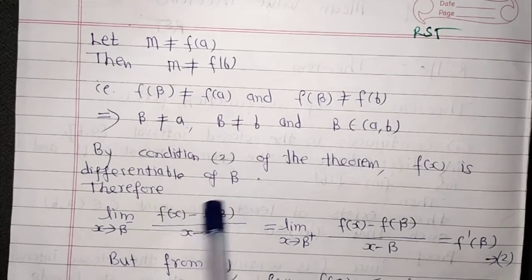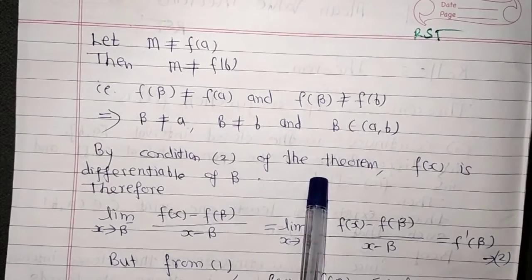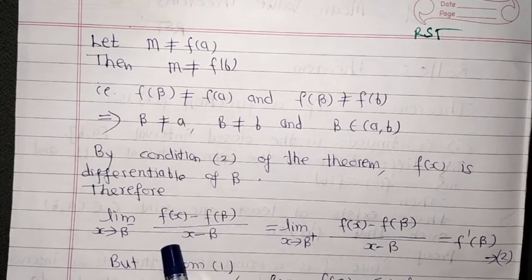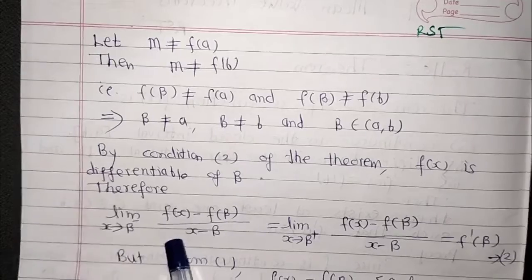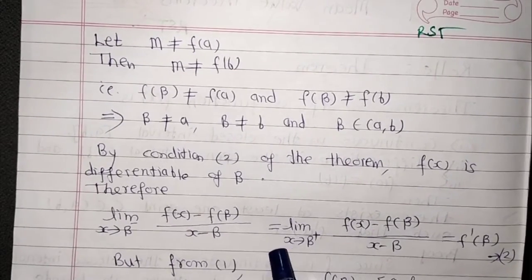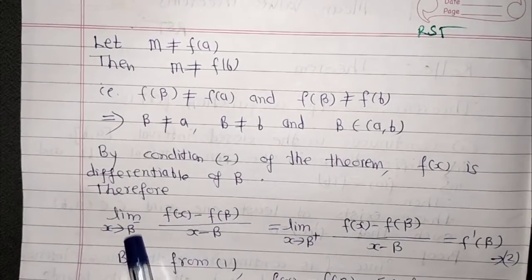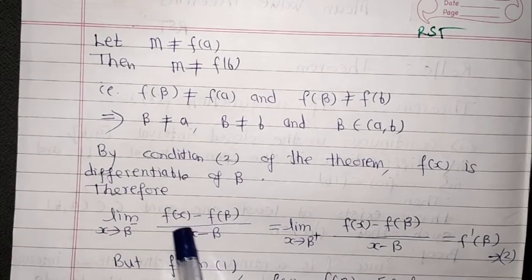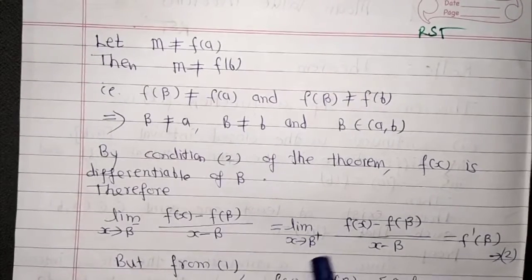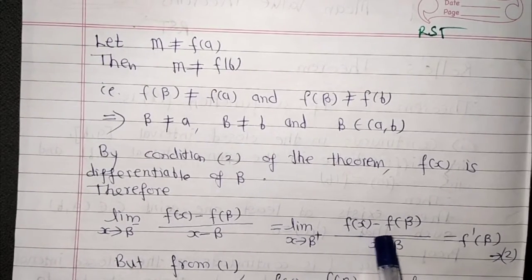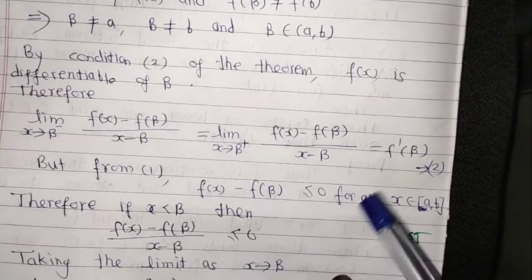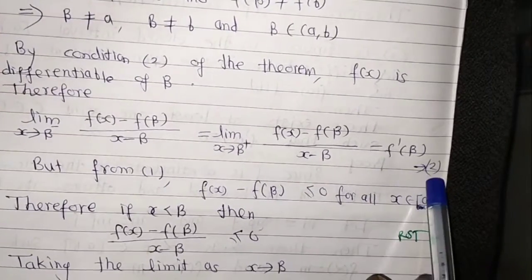By condition 2 of the theorem, f(x) is differentiable at beta. Therefore, the limit as x tends to beta of [f(x) minus f(beta)] upon [x minus beta], the limit as x tends to beta minus of [f(x) minus f(beta)] upon [x minus beta], equals the limit as x tends to beta plus of [f(x) minus f(beta)] upon [x minus beta], equal to f'(beta). Denote it as 2.